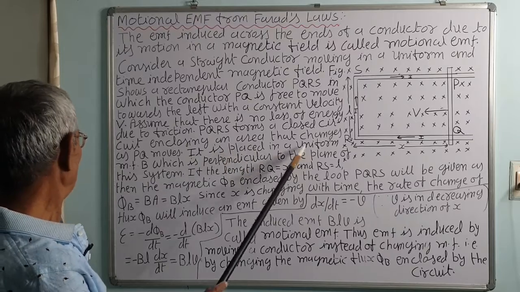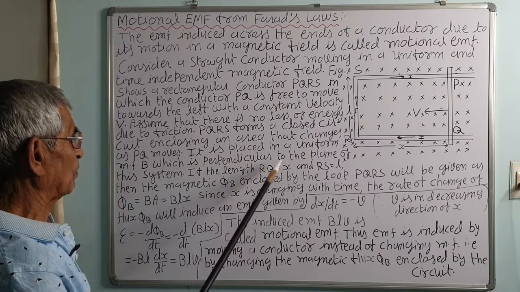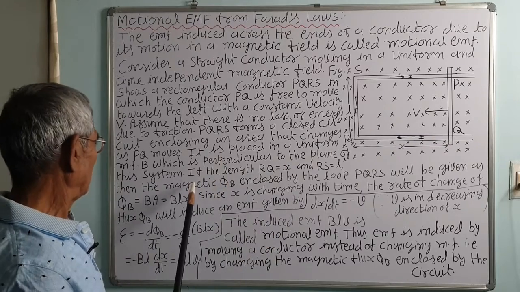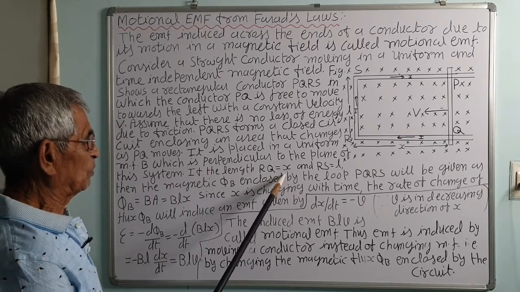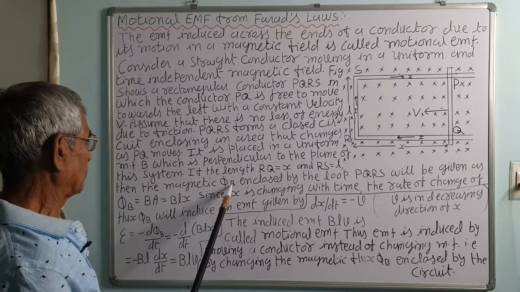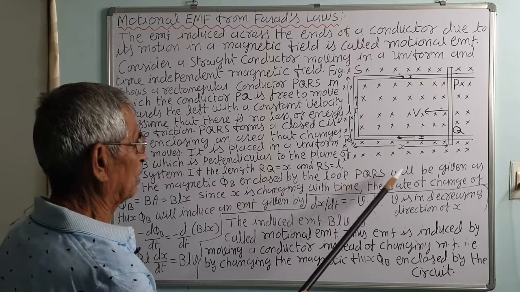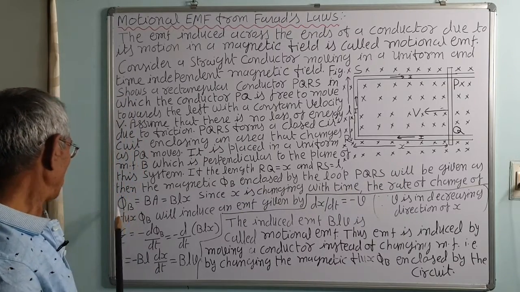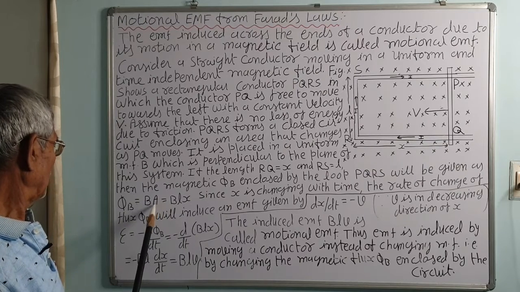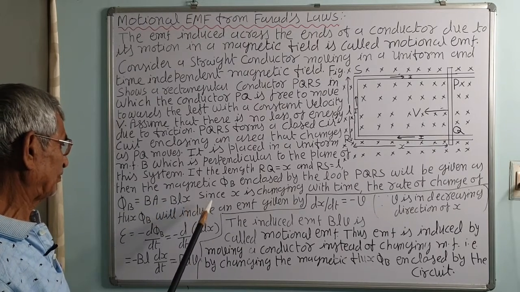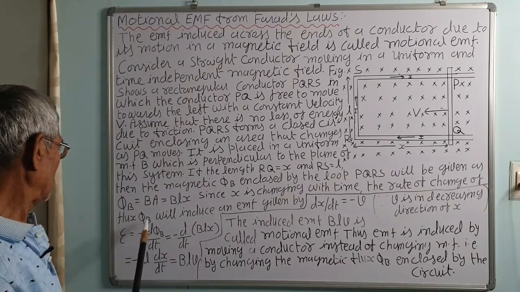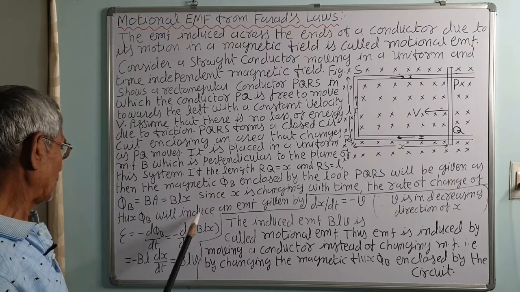It is placed in the uniform magnetic field B, which is perpendicular to the plane of this system, and it is downward. If the length PQ is equal to x and RS is equal to L, then the magnetic flux phi B enclosed by the loop PQRS will be given as phi B is equal to BA. Flux is equal to B dot A, we know. The area is Lx. Since x changes with time, the rate of change of flux, according to Faraday's law, is equal to the induced EMF.